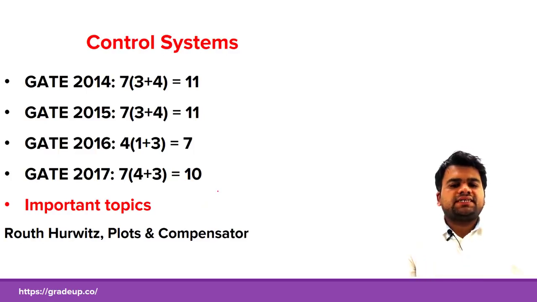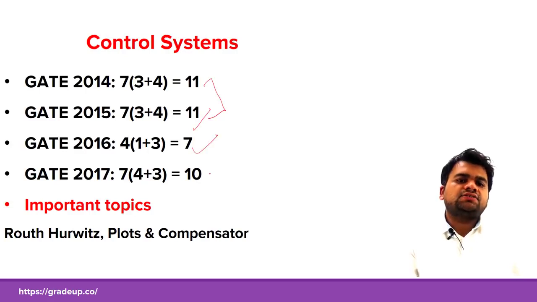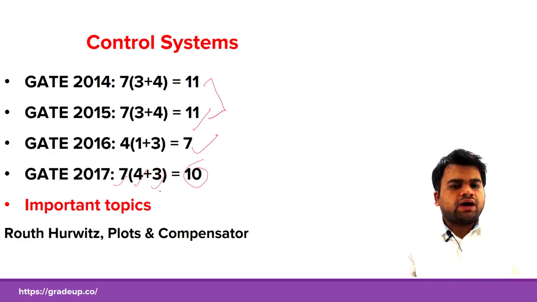Moving on to the next subject, that is control systems. Control systems weightage has been less, but in 2014 and 15 it was more. The number of questions asked for control systems was 7, and the weightage was 11 marks. In 2016 the weightage decreased to 7 marks, and in 2017 again 7 questions were asked, that is 4 questions of 1 mark and 3 questions of 2 marks, and the total weightage was 10.